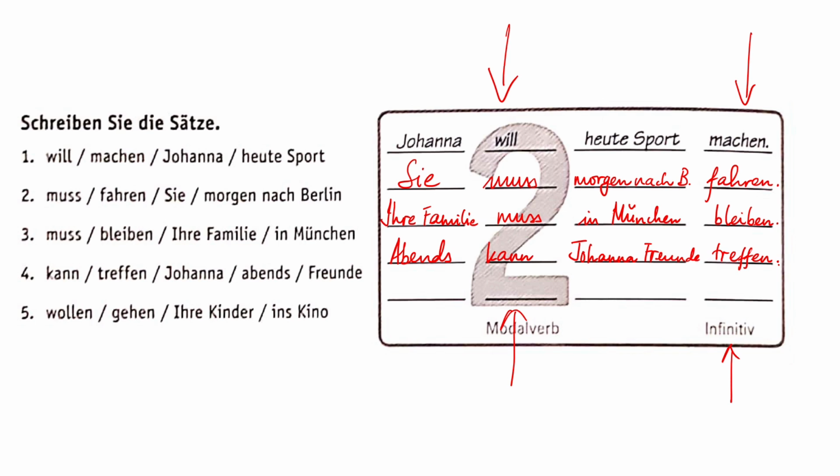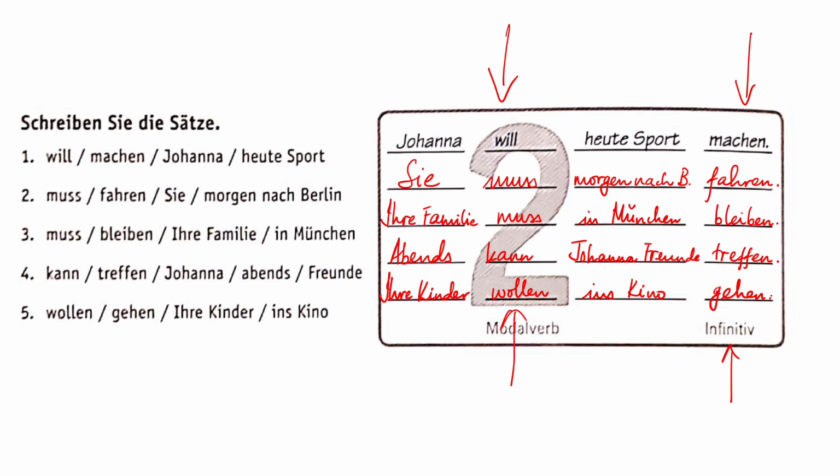Johanna kann abends Freunde treffen. Okay? Und wollen gehen Ihre Kinder ins Kino? Ihre Kinder wollen ins Kino gehen. Gut.